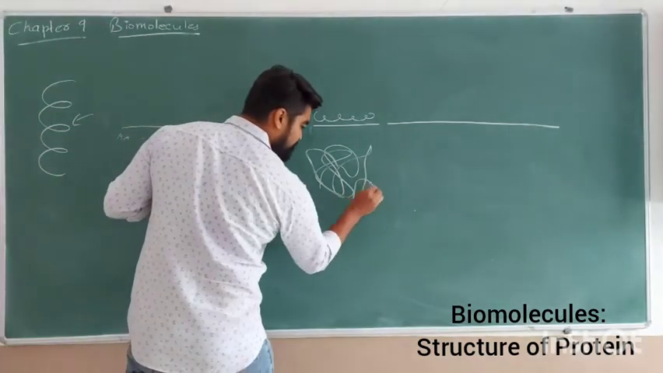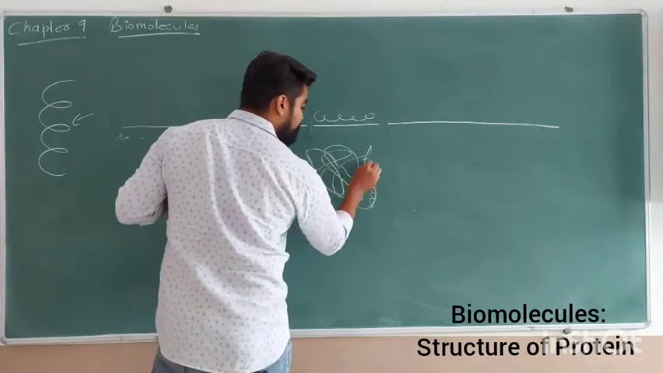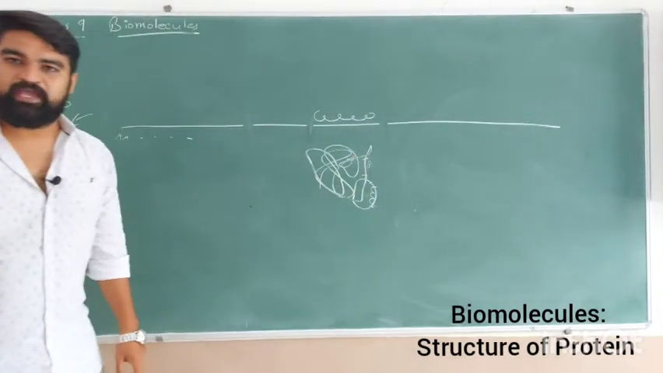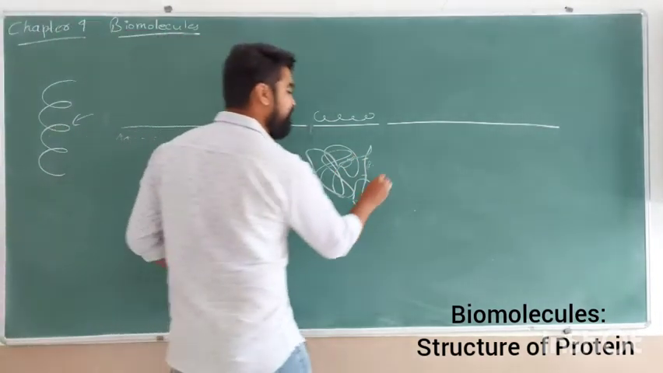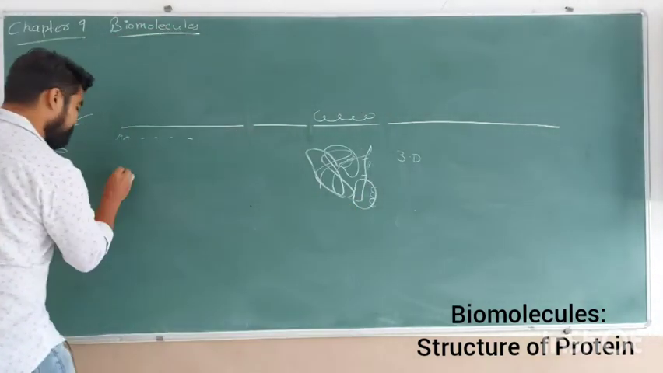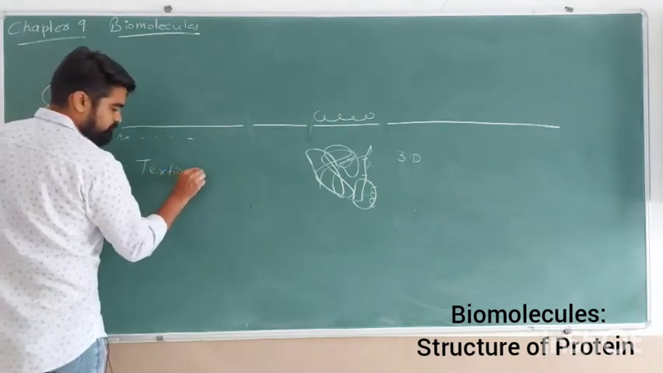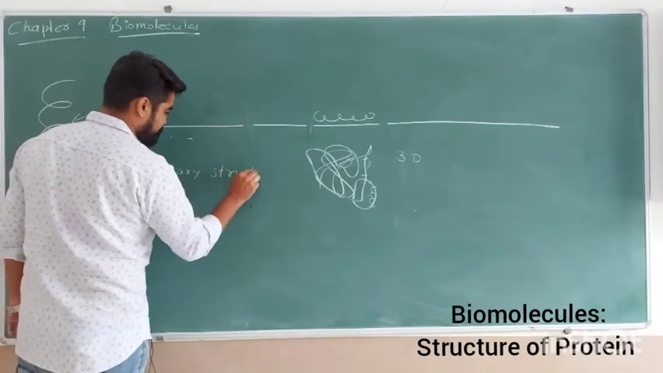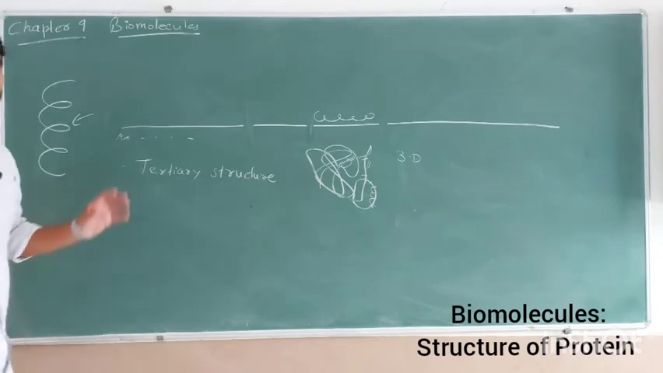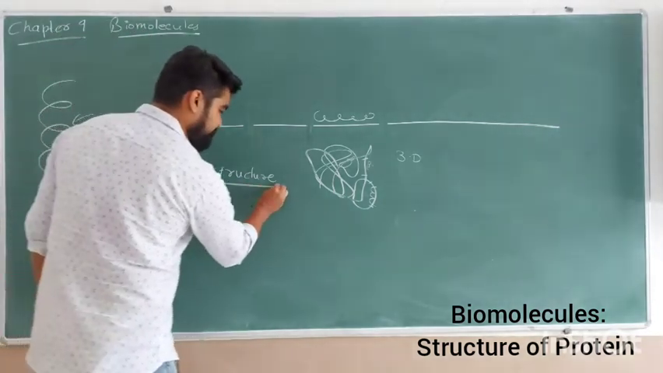Now for example, if this particular portion can be alpha helical, this particular portion can be beta pleated sheets, this particular portion can be helix. Okay, are you getting my point? This is the three-dimensional structure, or in our language we can call it a tertiary structure. This is called the tertiary structure, and most of the proteins in their active forms are in the tertiary structure.